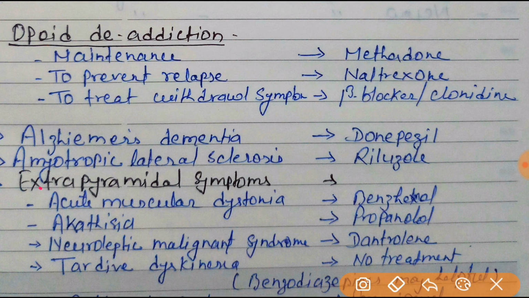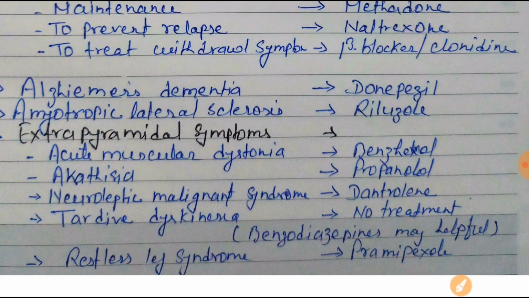Among extrapyramidal symptoms, for acute muscular dystonia, benztropine will be the drug of choice. In case of akathisia, propranolol will be the drug of choice. Neuroleptic malignant syndrome, dantrolene will be the drug of choice.